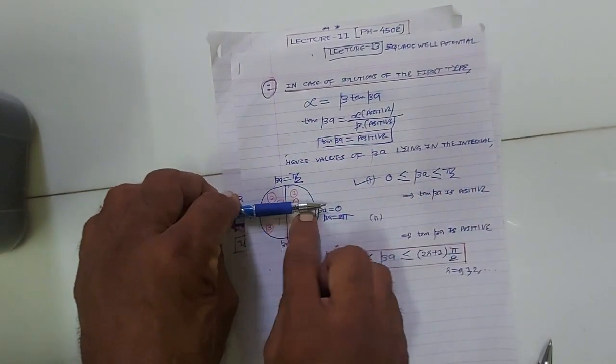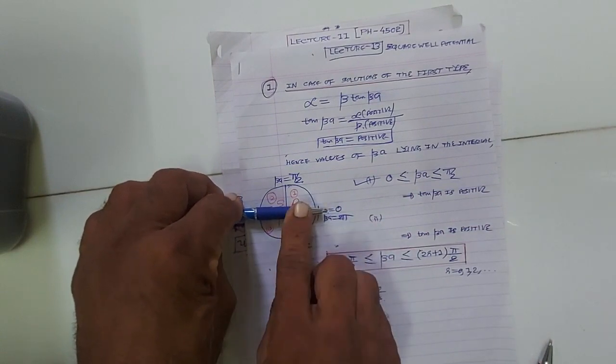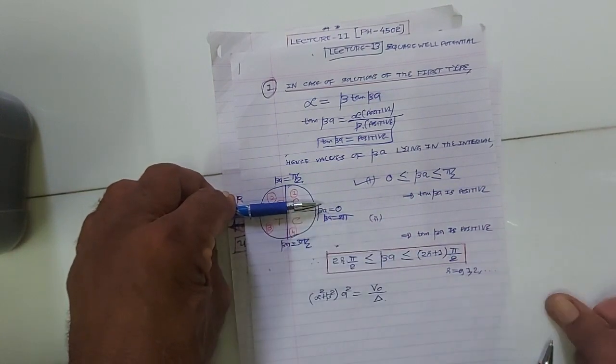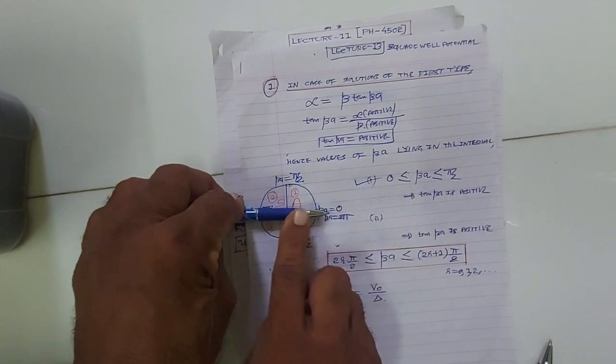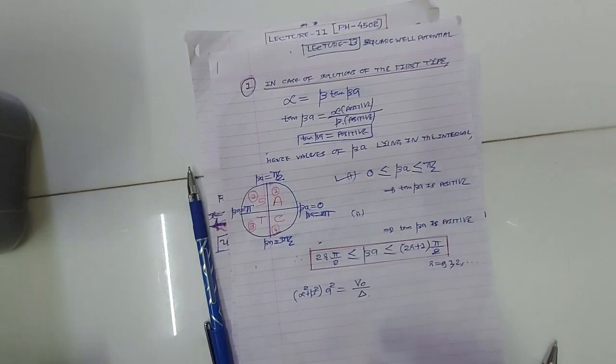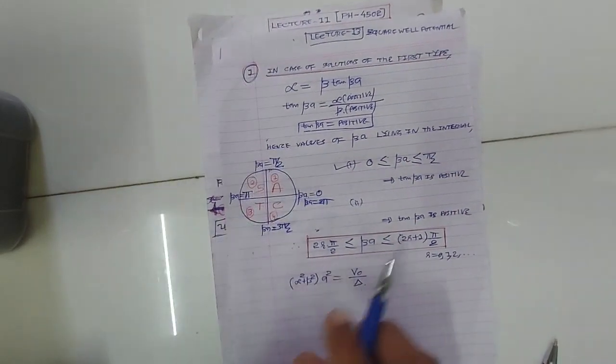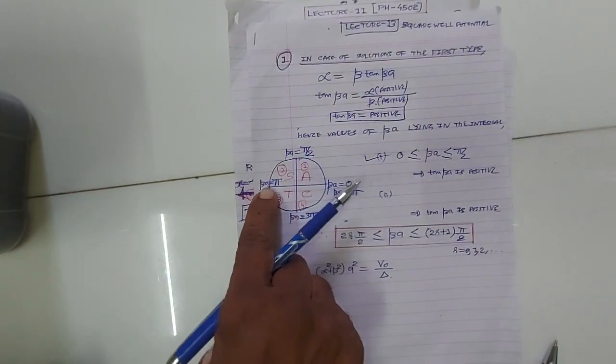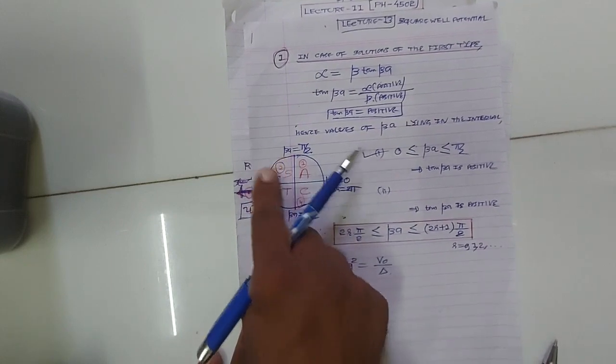So in the first quadrant from beta a equal to 0 to pi by 2, all functions are positive, tan beta a is positive, so these values are admissible. Okay, now in the second quadrant from pi by 2 to pi, tan beta a is negative, so these values are not admissible.